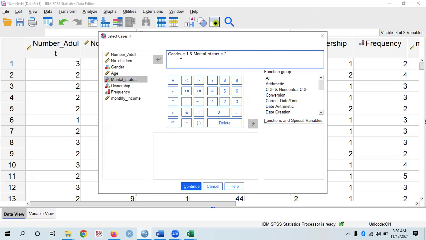The first case here is saying male. The second case here is saying married. So that means we are referring to married men. Are we together? Then the last one here is the ownership. Then we'll move to ownership.